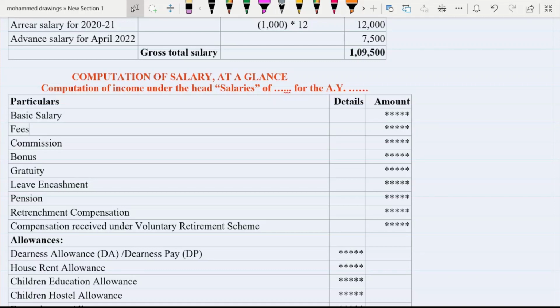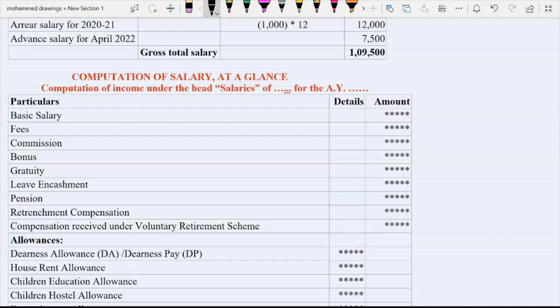Now, computation of salary at a glance. First of all, particulars, details, and amount in rupees are given. If you want to calculate salary at large, these things are covered under the head salaries. First of all, you have to calculate basic salary. Then, in basic salary, plus fees, plus commission, plus bonus, plus gratuity, leave salary, leave encashment, pension, retrenchment compensation, and compensation received under voluntary retirement schemes.